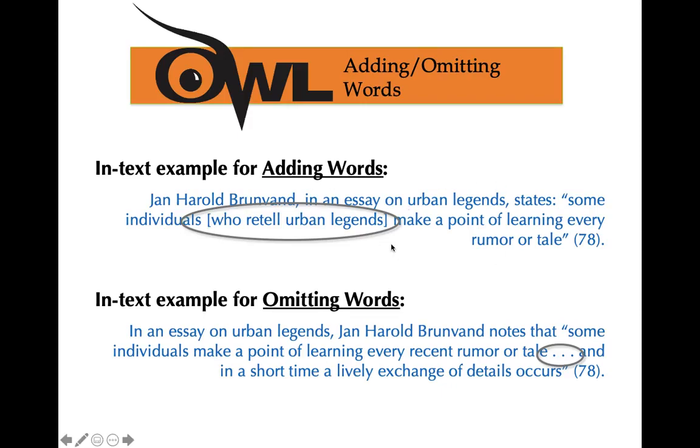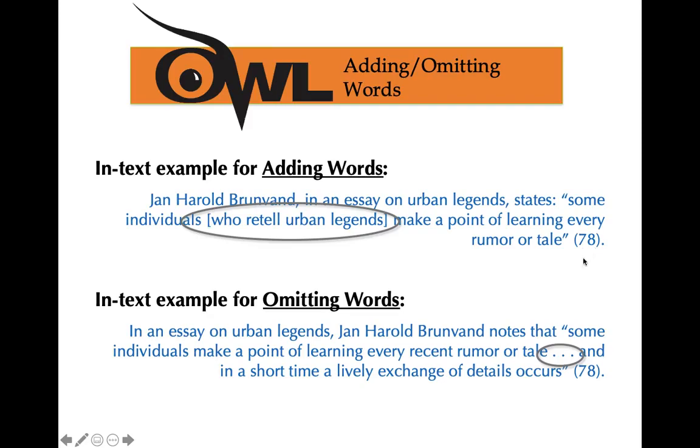So, for example, here, let's say we're adding these words. Jan Harold Brunvin, in an essay on urban legends, states, direct quote, "Some individuals," and I want to add these words here, "some individuals who retell urban legends," so I need to place little brackets around the added words. That's all you need to do. The moment you add words inside a direct quote, you add brackets. "Make a point of learning every rumor or tale," end quote, citation.